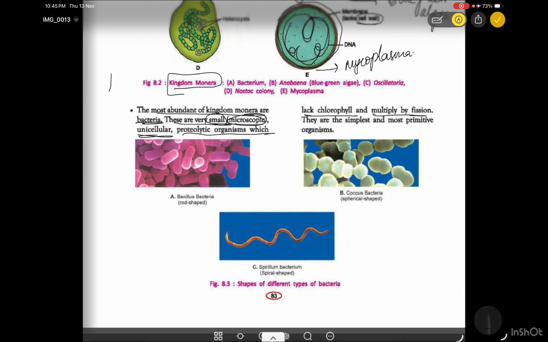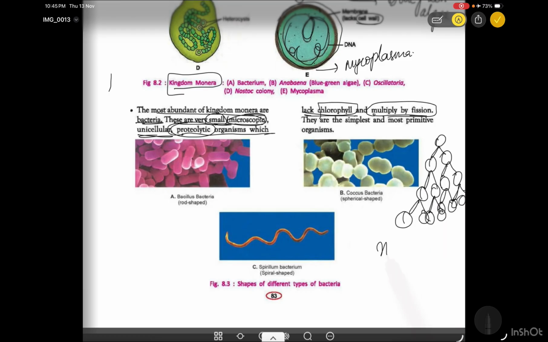So the point to be remembered is, these are heterotrophic organisms, which lack chlorophyll, and they divide by fission, meaning one cell divides into two cells, and those two cells again divide into two. Like this, rapid division can be seen, multiple fission. And they are the simplest and the most primitive organisms. Okay, next move on to another page.